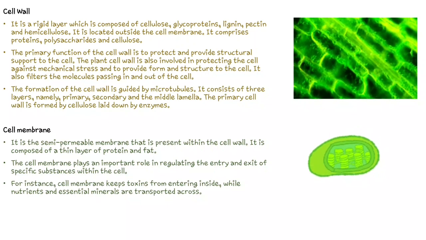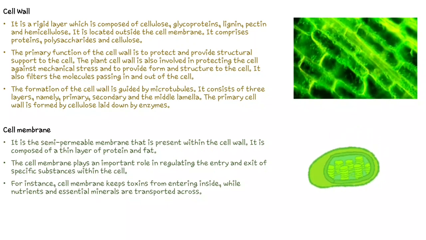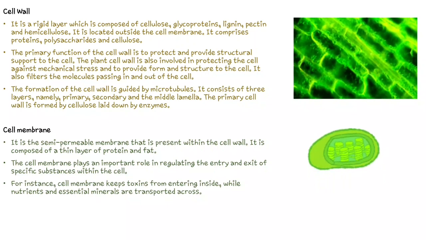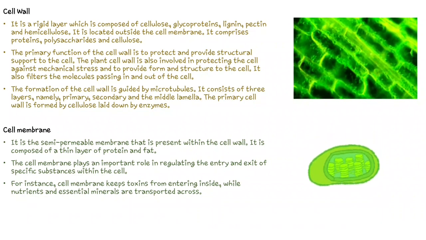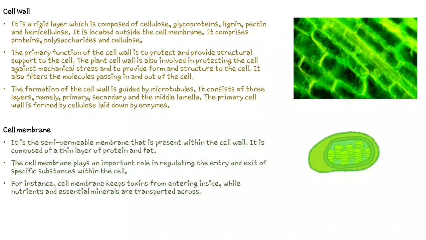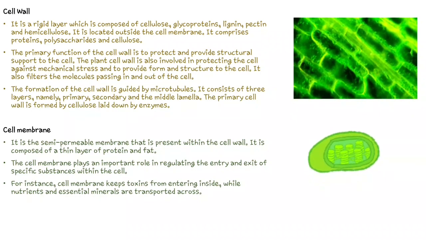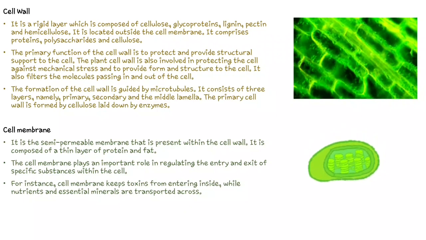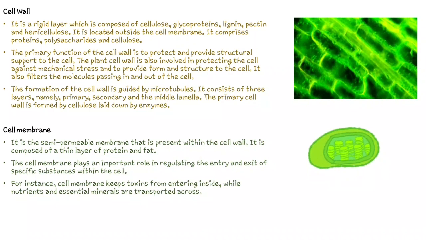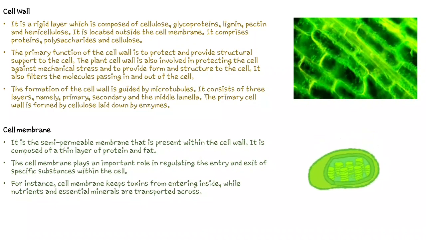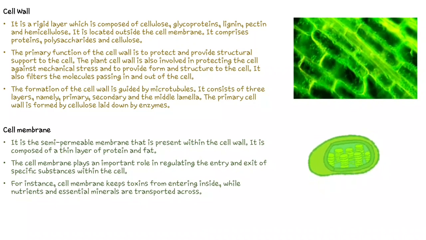The formation of the cell wall is guided by microtubules. It consists of three layers, namely primary, secondary and middle lamella. The primary cell wall is formed by cellulose laid down by enzymes. If we talk about the cell membrane, it is the same as in the animal cell, a semi-permeable membrane, and it does the work of transportation of proteins and some enzymes in and out of the cell.